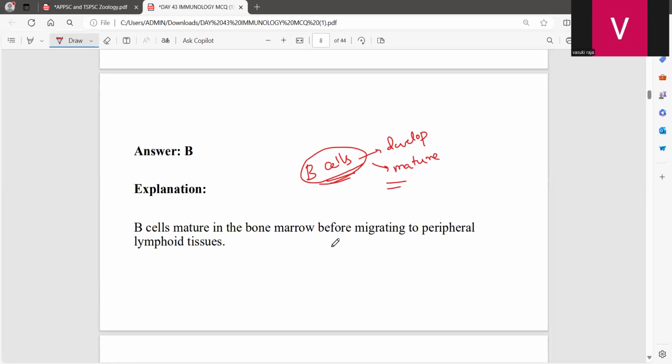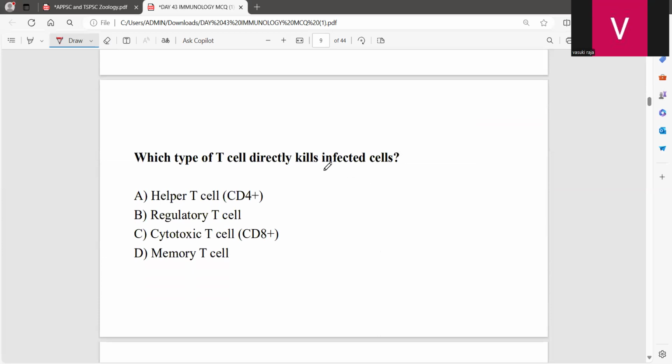Fine. And which type of T cells directly kills the infected cell? In T cells, we have cytotoxic T cells, T helper cells, and T suppressor cells.